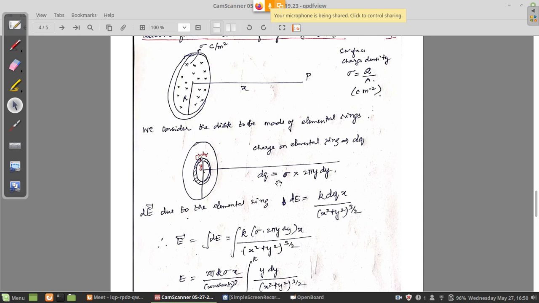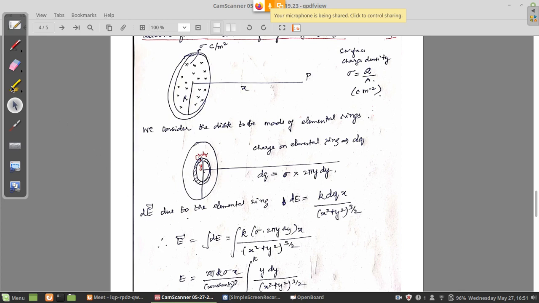Now if the surface charge density is sigma, then the charge possessed by that small elemental ring is dq, which is equal to the charge density multiplied by the area of the ring. How can we calculate the area of this ring? Very simple. Area is nothing but the circumference, that is 2 pi y, multiplied by the thickness dy. So 2 pi y into dy is the area of the whole ring.